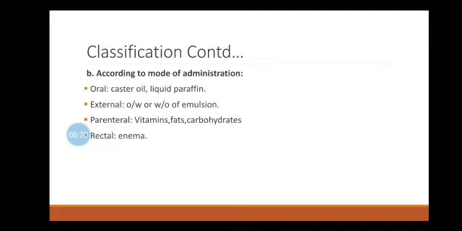Third one, emulsions for parenteral use. These are used to administer fat soluble vitamins such as A, D, E, and oil soluble sex hormones because their absorption in this form is very rapid. Emulsions for rectal use. These are used in the form of enema for the evacuation of bowel. Starch mucilage is generally used in the preparation of enema.